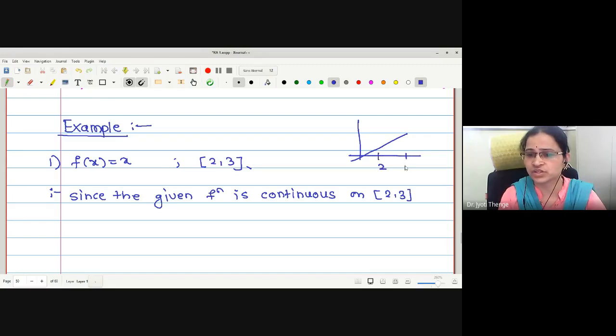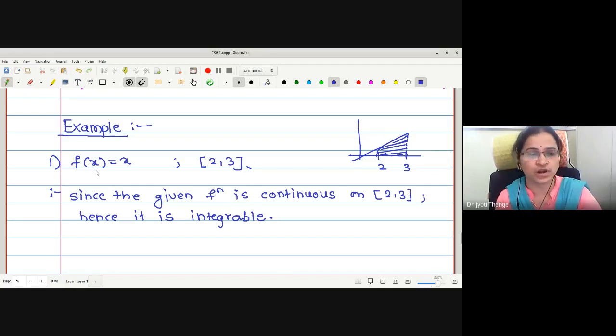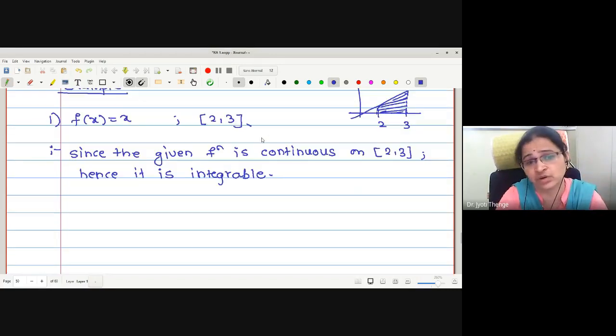And this is our region 2 to 3. Therefore, this part will be under consideration and this will be the area. Correct now? As the function is continuous, hence it is integrable. Now this was our homework, to find out the integral value for f of x is equal to x in the closed interval 2 to 3. You can find it out either by the Darboux method or by the Riemann sum method.